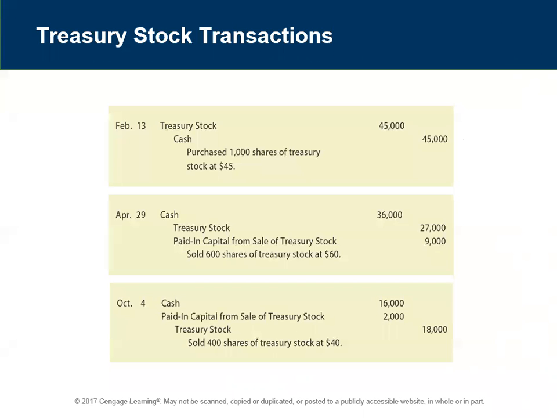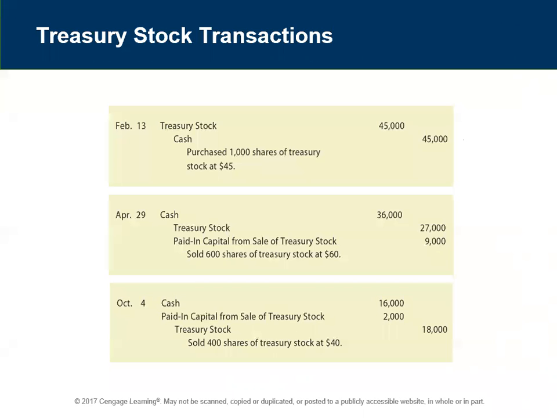What happens next is on April 29th, we sold 600 shares for $60. So we actually gained money, right? We sold it for more than what we paid, $15 more per share. So cash gets debited the full amount of cash we received, 600 shares at $60. And then we treat this like a premium, just like we would on common stock, only we're selling instead of issuing.